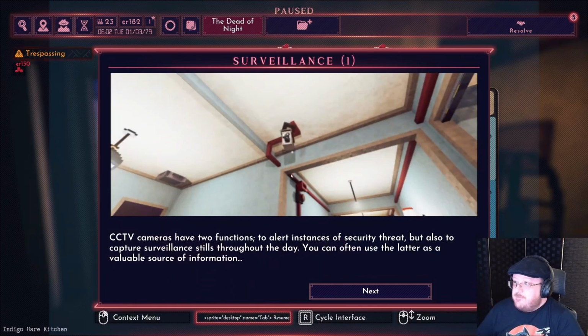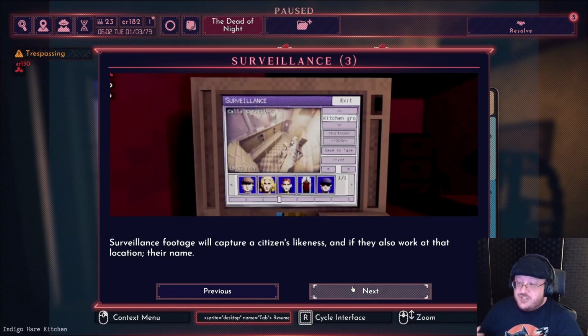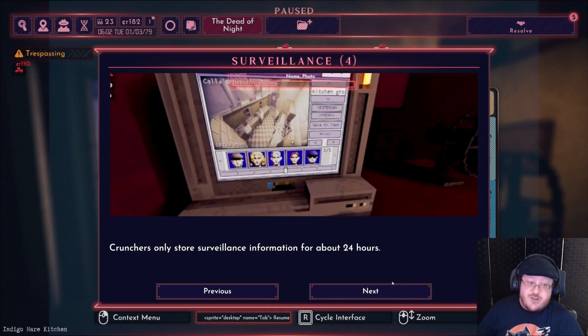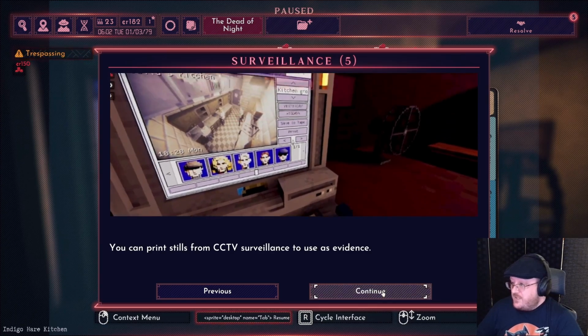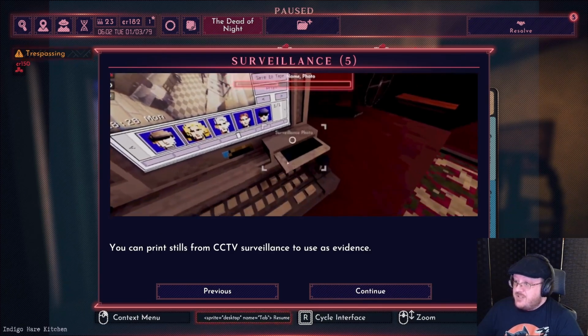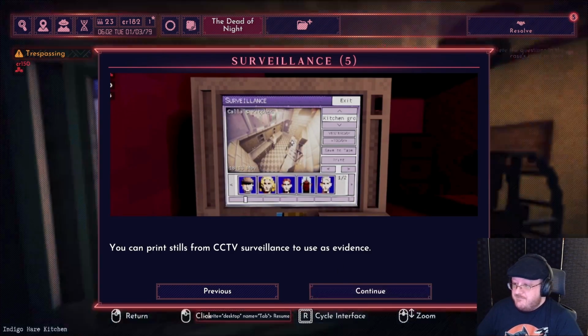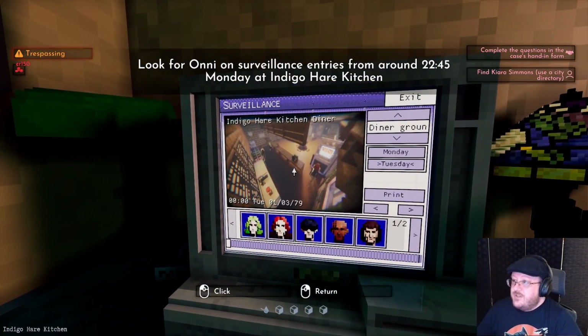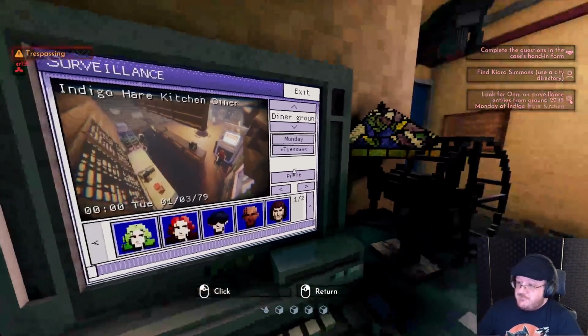So, let's see. Yes. So anywhere there's a camera, if you can find the computer that's controlling it, you can actually scrub through the security footage and look for people. Like, maybe we can find Oni Jonsson and anybody who he was here with. But it only retains the records for 24 hours. And you can even print the screen to show evidence. So look for Oni on the surveillance entries. Yep, it's telling us exactly.